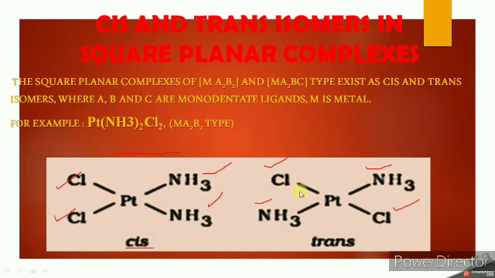Because the two opposite Pt-Cl and Pt-NH3 bond moments cancel each other, and that's why it has zero dipole moment, but the cis isomer has a non-zero dipole moment, so that's why it is active. Four-coordinate tetrahedral complexes do not show cis-trans isomerism.